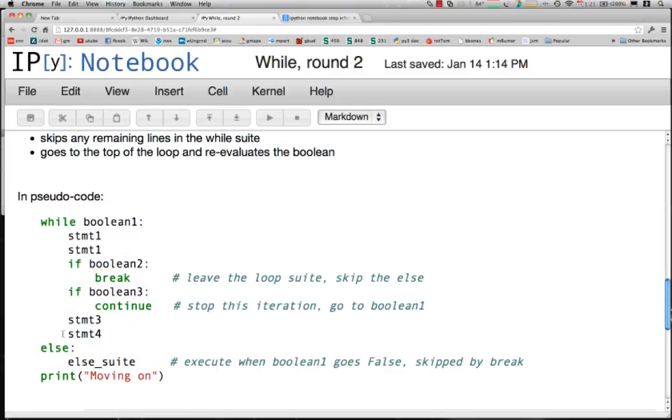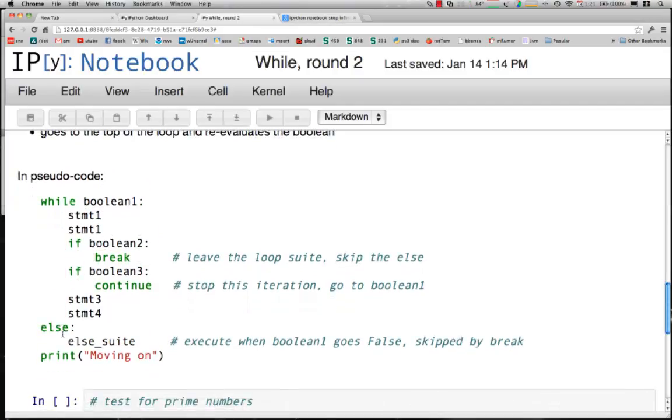Let's examine how this might run. Let's imagine we come in. Boolean 1 comes out true. We execute this statement, we execute this statement, and then we evaluate the Boolean. What happens if this Boolean is true as well? We break. That means we skip everything that remains. We also skip the else suite. We jump directly to whatever comes after the while, the print statement.